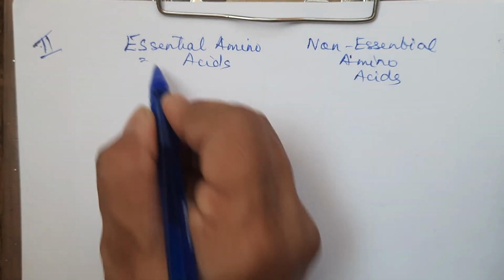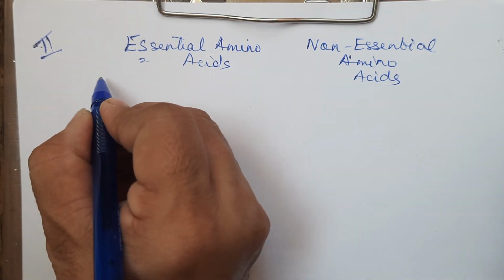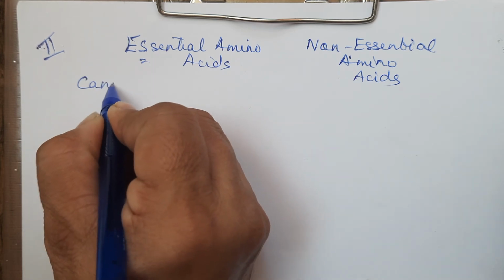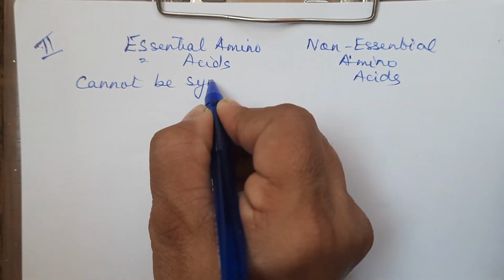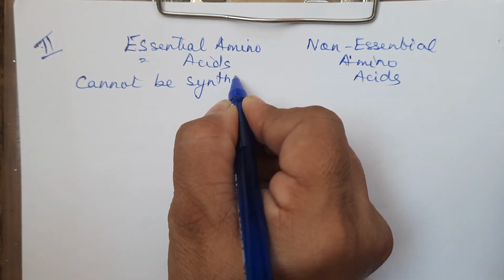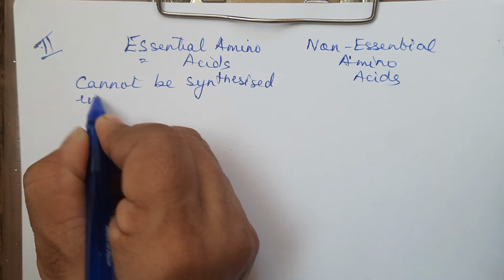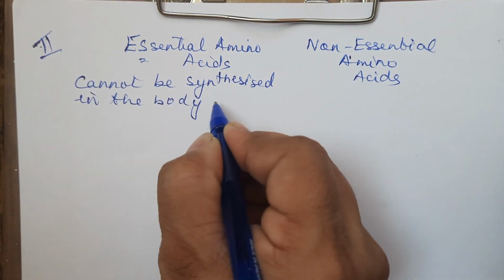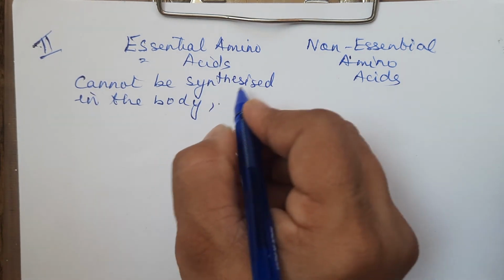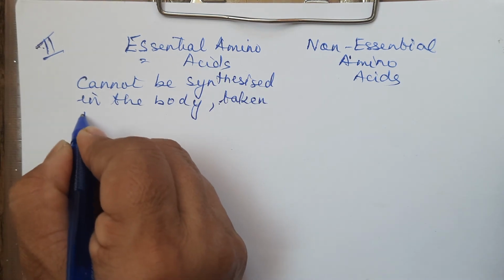So essential amino acids are those which cannot be synthesized in the body. So because they cannot be synthesized in the body, they have to be obtained through the diet.